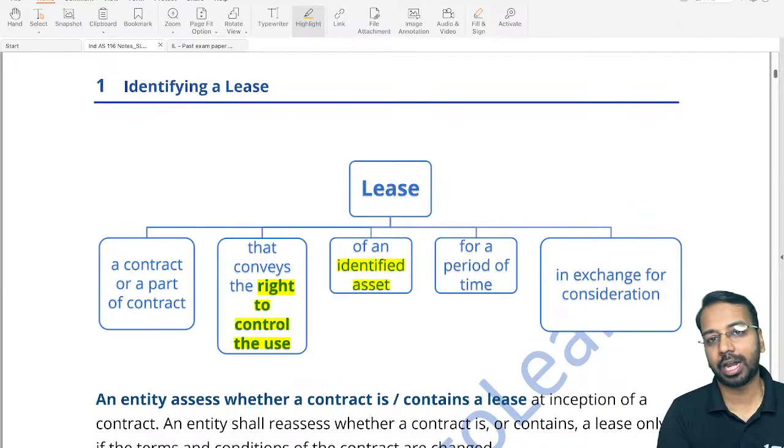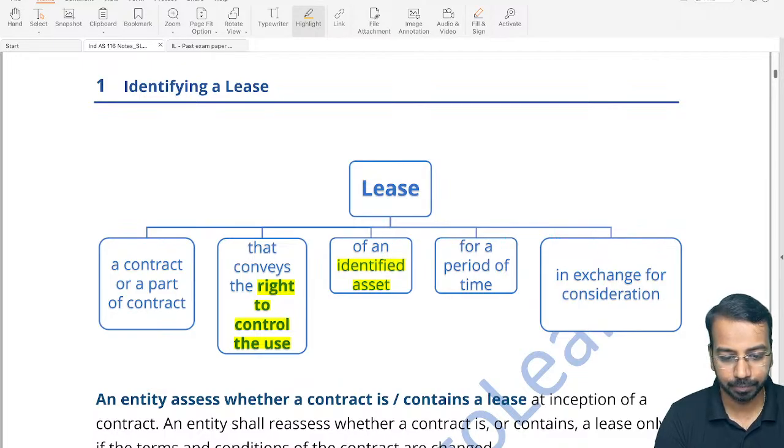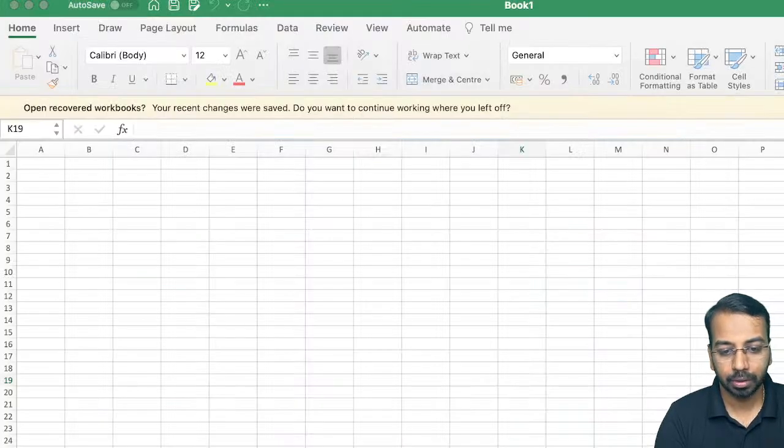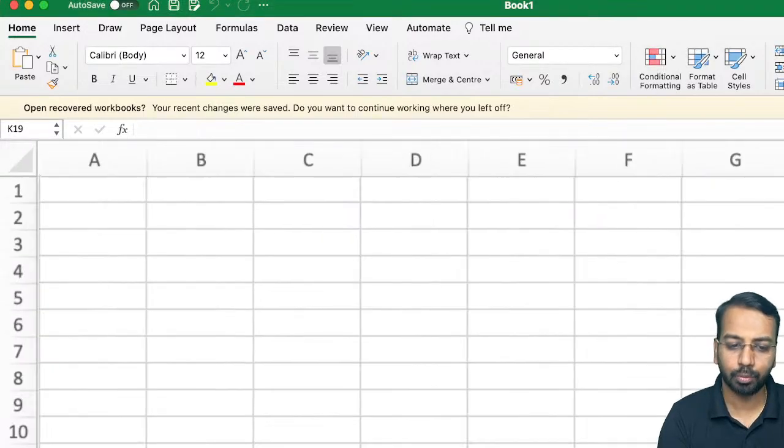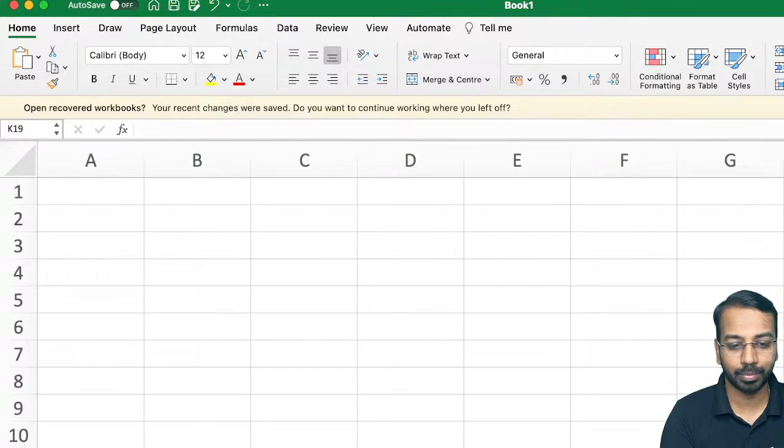A lot of time what happens is there are contracts. Just a second, I will share one. So today largely we'll manage with Excel. Tomorrow it will be Excel plus some written process.